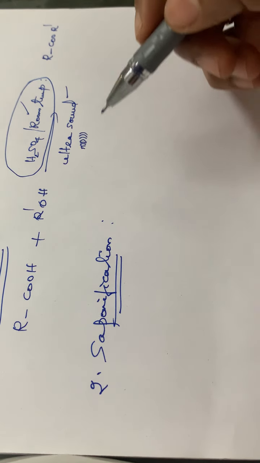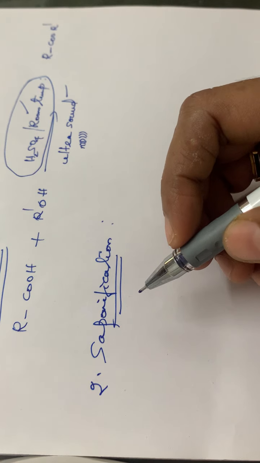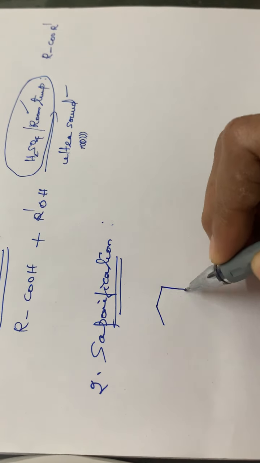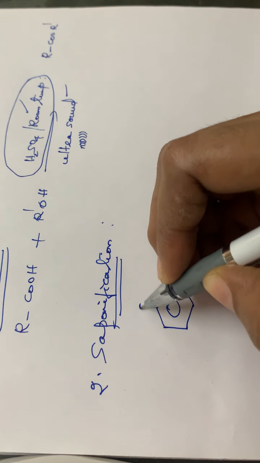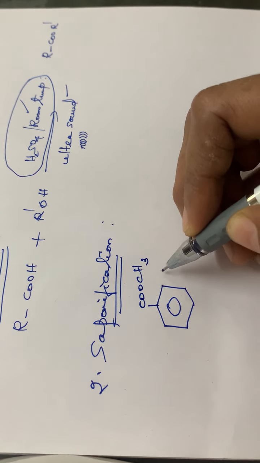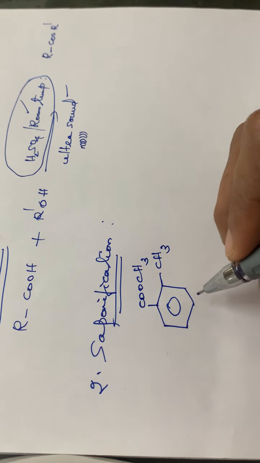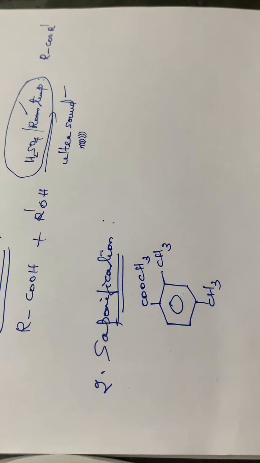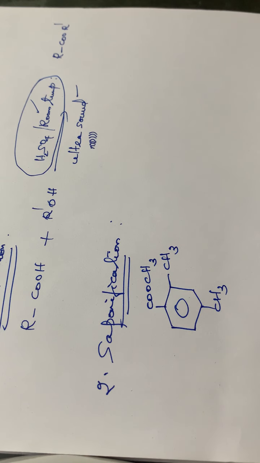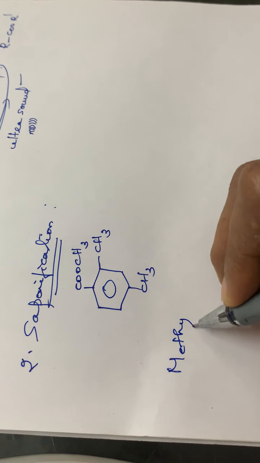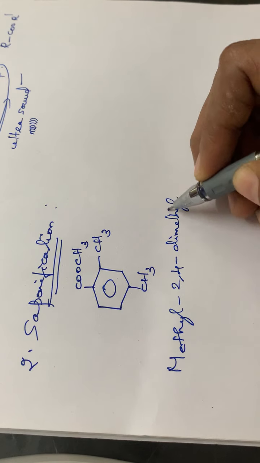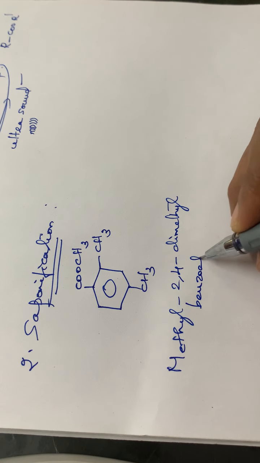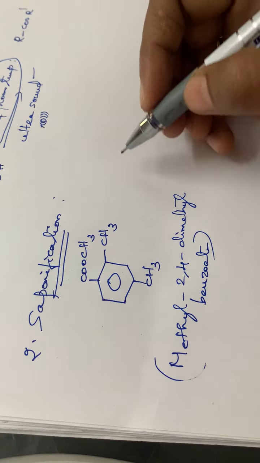Then the next one is the saponification reaction. Here the compound used is C6H3COOCH3, with a CH3 at the ortho position and another CH3 at the para position. So the compound is methyl 2,4-dimethyl benzoate.